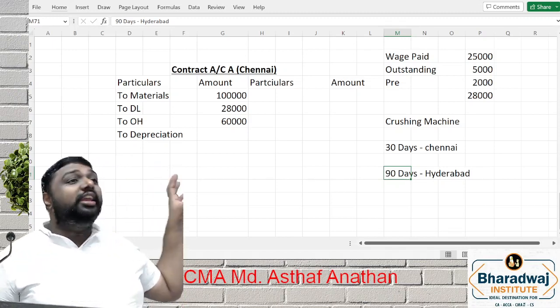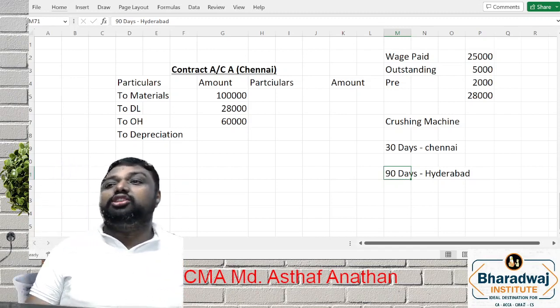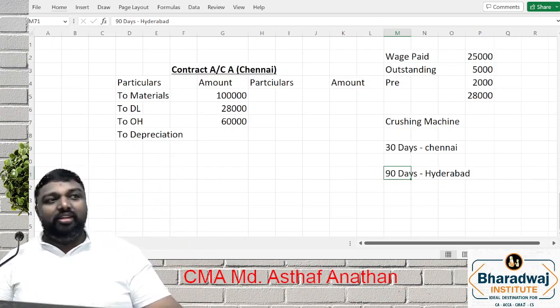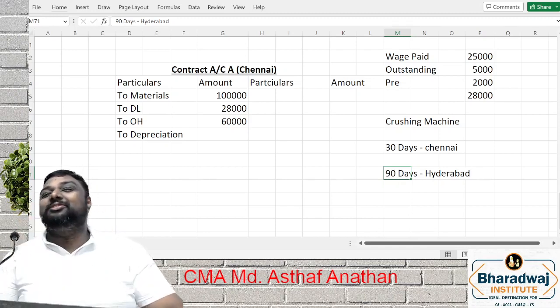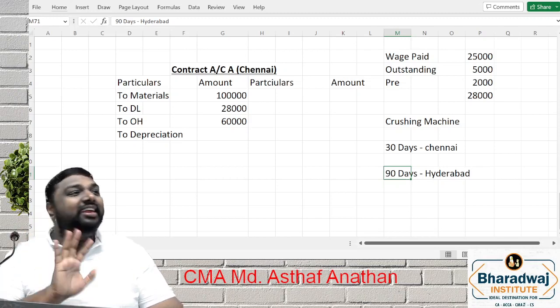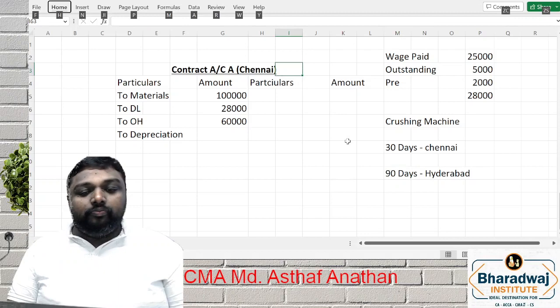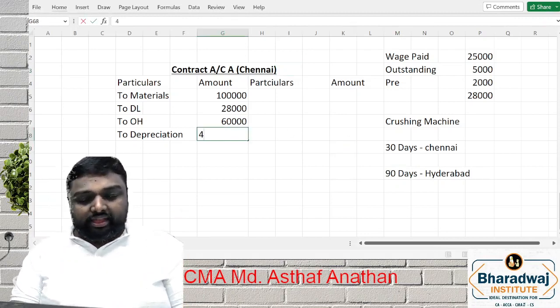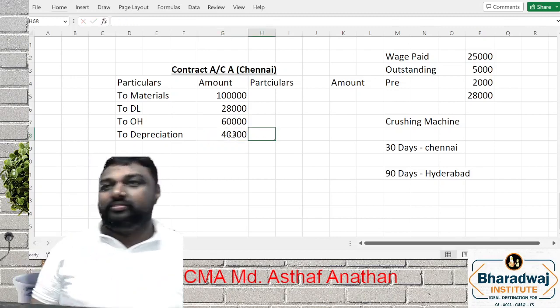These are all for each contract's P&L, and there is a general P&L, which we call costing P&L. That depreciation will be taken there, if it is not used at all. For the contract account Chennai, only Chennai details will come, no other details. Now every expense will be treated here. Let's say 40,000. Now we go for the credit side.